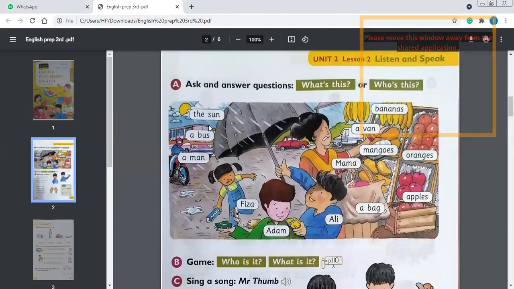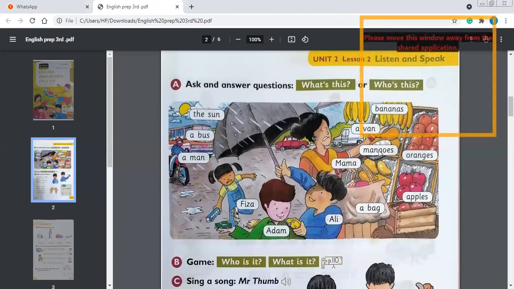What's this? This is the sun. What's this? This is a bus. Who is this? This is a man. Who is this? This is the girl. Her name is Pizza. Who is this? This is Adam. Who is this? This is Ali. What's this? This is a bag. Who is this? This is Mama.